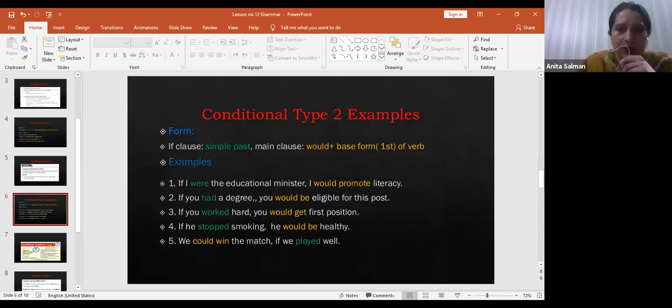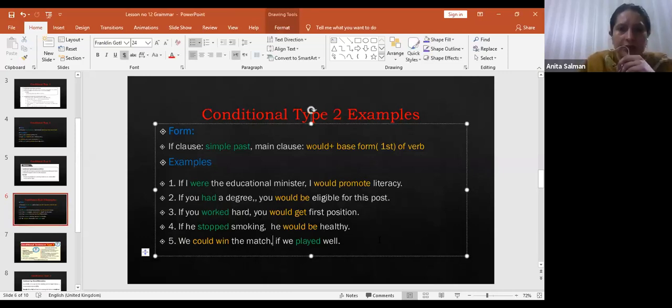Mistakenly there is a comma here, okay? Then you don't put a comma here, because what is if? If is a conjunction, and whenever there is some conjunction between two sentences, we don't put a comma, right? Hope it is clear.